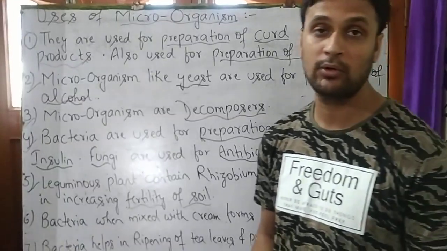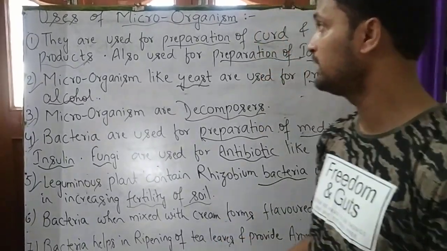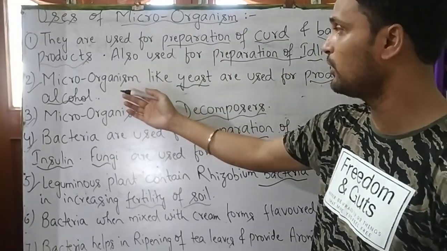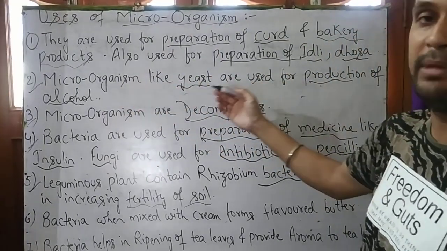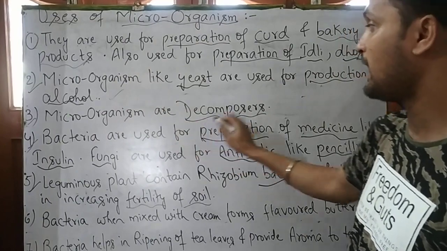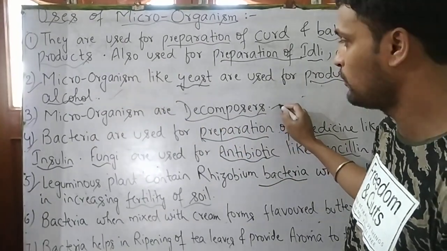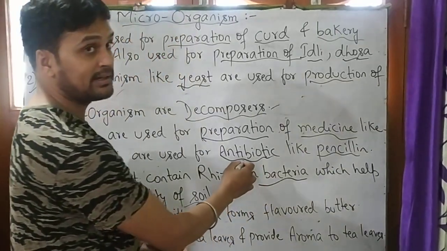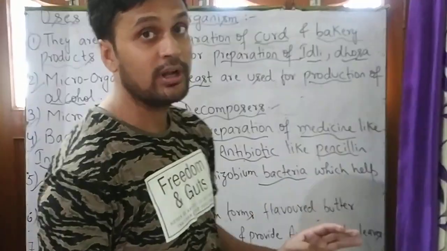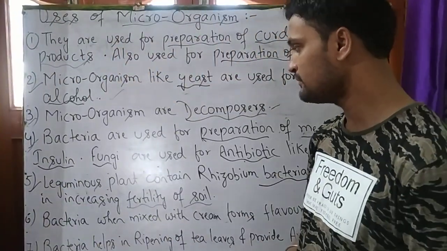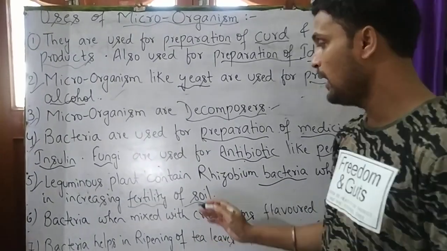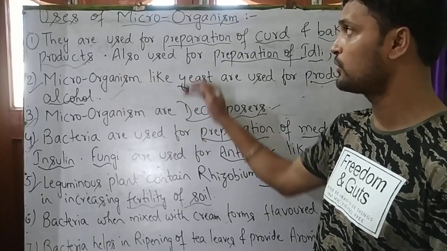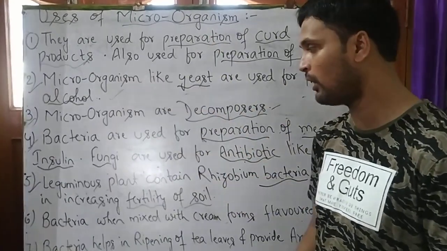So students, microorganisms are very helpful. They are used in making curds and bakery products. They are used for making alcohols. They act as decomposers and are eco-friendly. They are used for making antibiotics and medicine to cure diabetic patients, and they also help in increasing the fertility of soil. So students, we can see the uses of microorganisms.